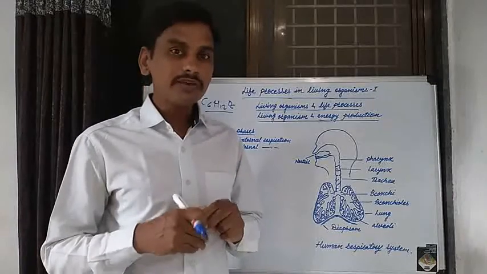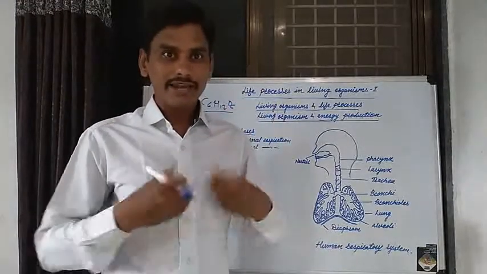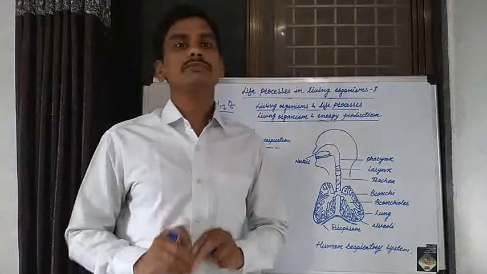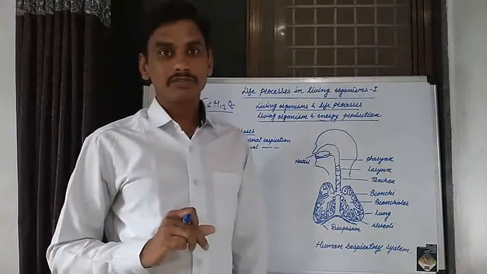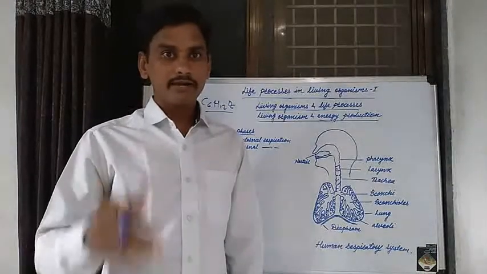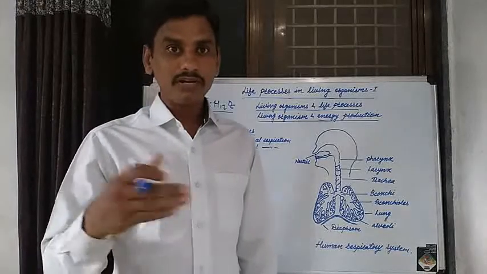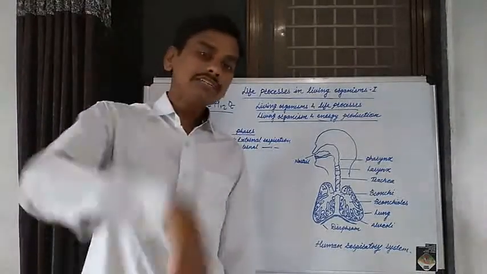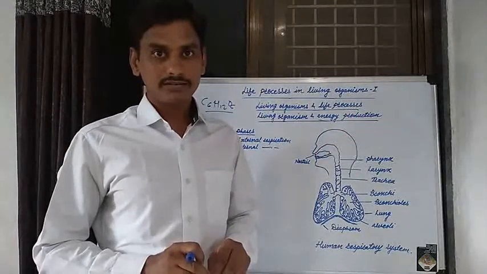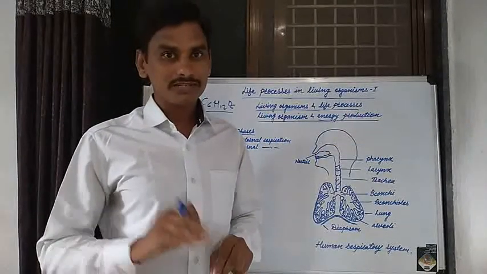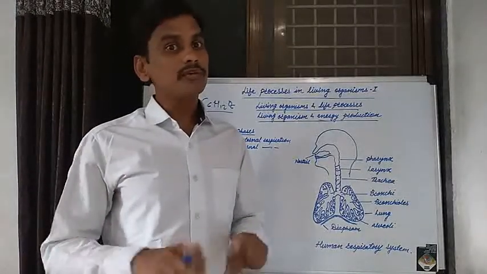If we consume various food substances, fruits, vegetables, grains, from those food substances we get various nutrients. Different nutrients: carbohydrate, protein, fat, vitamins, minerals. These are known as different nutrients, and we get these nutrients from different food substances, and we get the food substances from different plants. Means we get the energy from those plants.